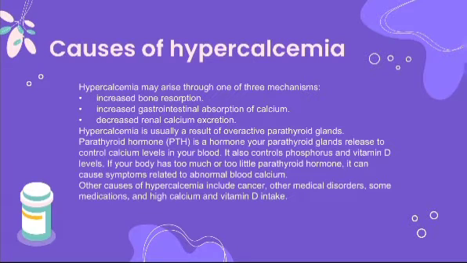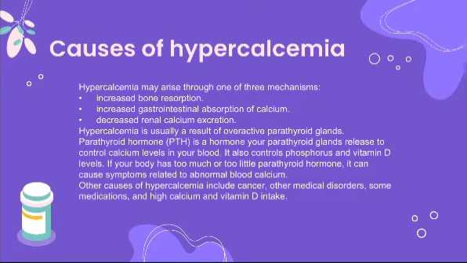So if you think of it, how can calcium accumulate in my body? How can someone get hypercalcemia? Maybe your bone resorption is increased, some issue with your bone, or maybe it's an increased gastrointestinal absorption of calcium, or maybe some issue with your kidney that's preventing the excretion of calcium through the urine. Another very important factor that we have to discuss as well is the parathyroid hormone.